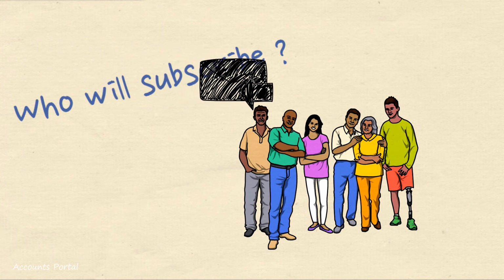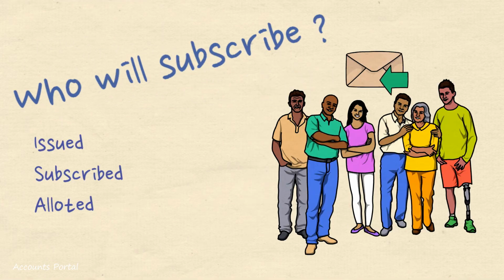Issued means inviting the public. Subscribed means applying for purchase of shares. Allotted means allotting the shares. Dear students, you now know what the terms issued, subscribed and allotted mean. There are three types of subscriptions. Let us understand through examples.